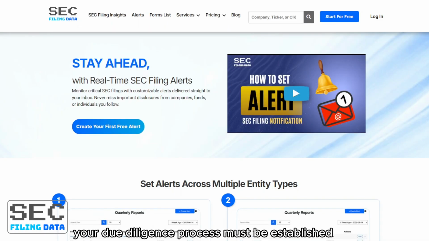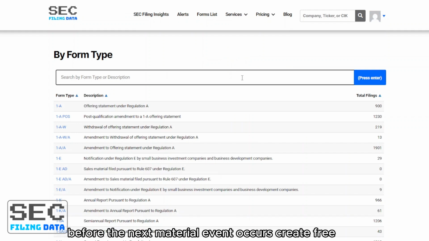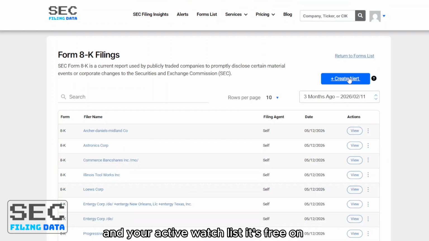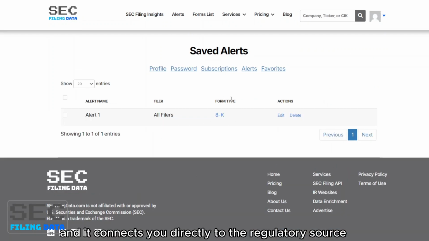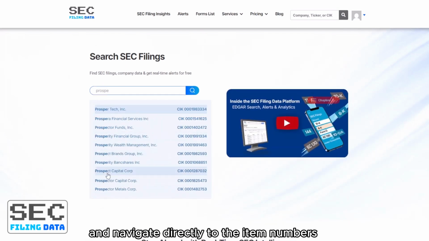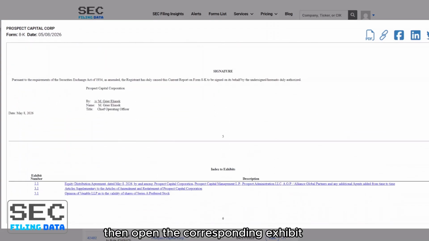Your due diligence process must be established before the next material event occurs. Create free SEC filing alerts for every security in your portfolio and your active watch list. It's free on secfilingdata.com, and it connects you directly to the regulatory source for the filings. When an 8-K is published, bypass the cover page and navigate directly to the item numbers. Read the primary disclosure, then open the corresponding exhibit.